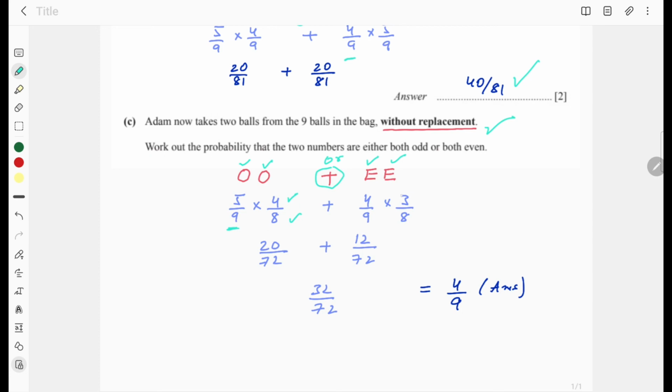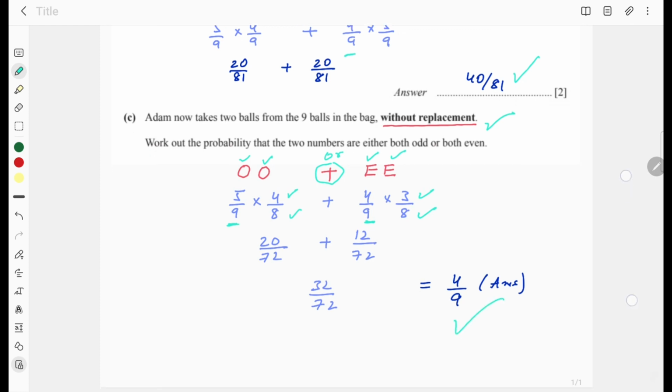Probability of getting even ball is 4/9 since you have 4 even balls, total is 9. And the second ball is 3/8 because now even ball is 1 less, 4 minus 1 is 3 and total is also 1 less, 8. On simplification you get 32/72, which further simplified to 4/9. You always write the most simplified answer.